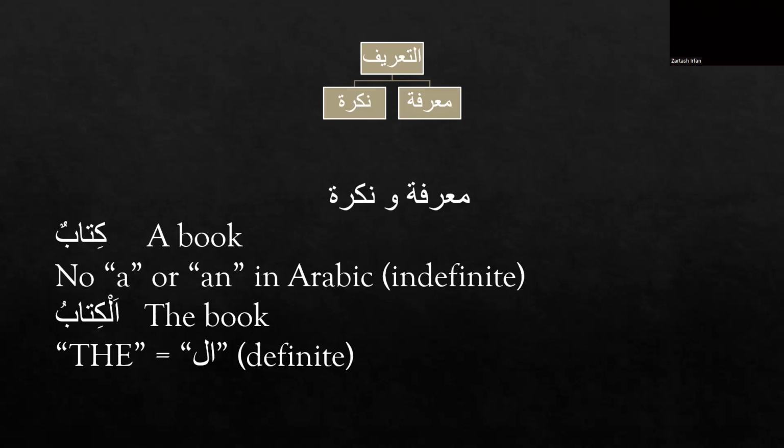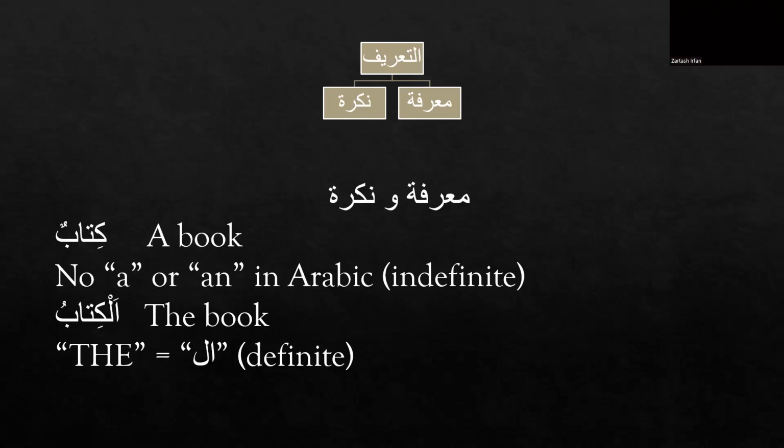One thing that you will notice is that Arabic has no word for a or an. So how do we change this? We can change these nakira nouns into definite nouns by putting the article al, just like in English we use the.